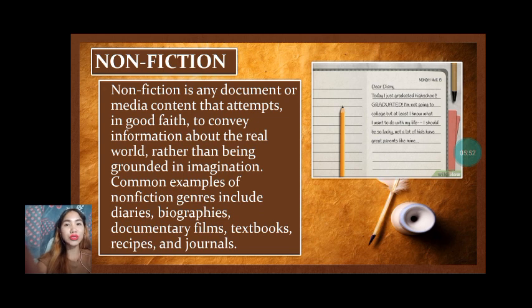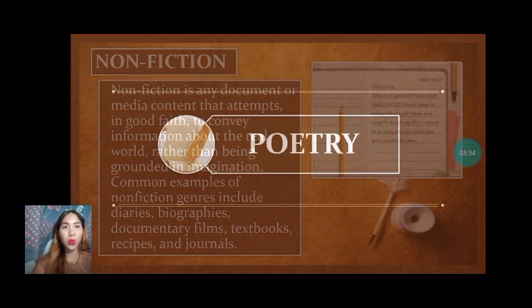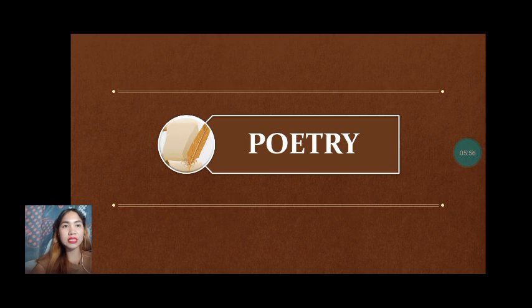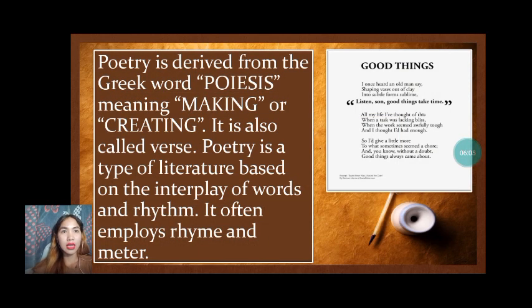So at this juncture, let's proceed to poetry, which is another literary genre. When we say poetry, it is derived from the Greek word poesis, which means making or creating. It is also called verse. Poetry is a type of literature based on the interplay of words and rhythm. It often employs rhyme and meter.